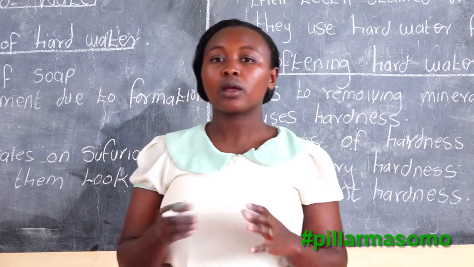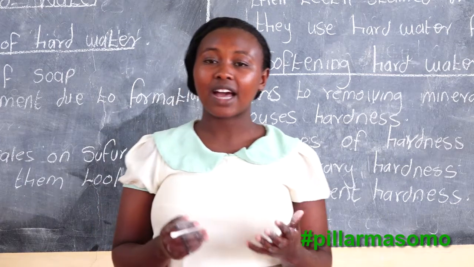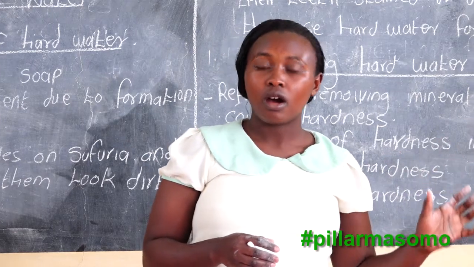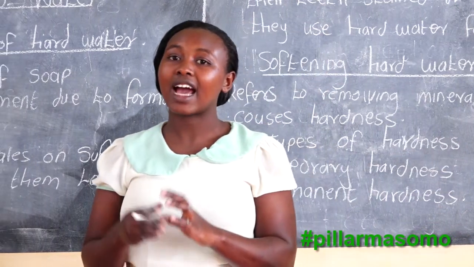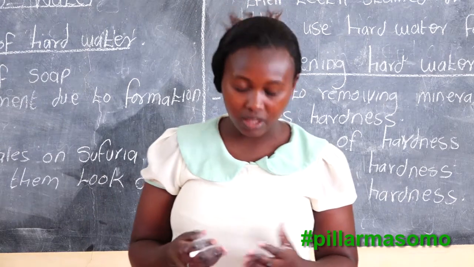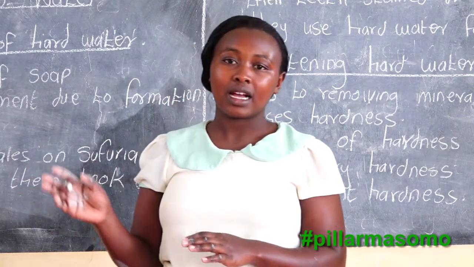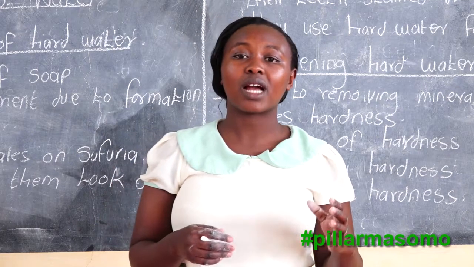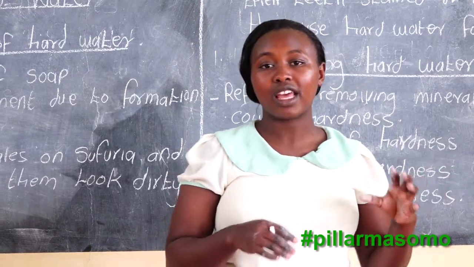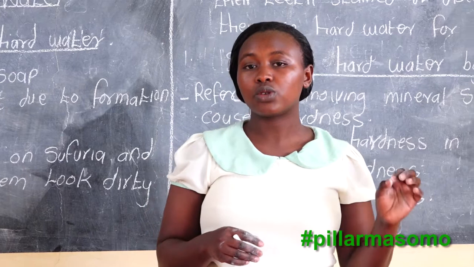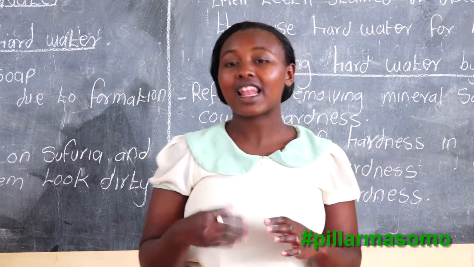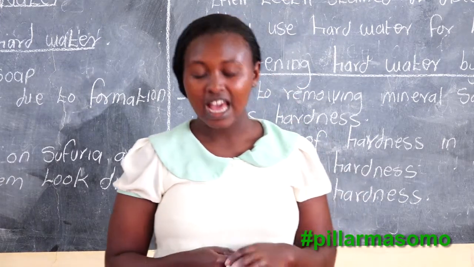The assignment that I ask you to perform is one, using soap and water, that is the hard and soft water, take a white cloth, wash it, and observe what will happen to the cloth that you have washed using the hard water, and the soft water. When using the hard water, you see the scum will form, or some deposit on your white cloth, which we refer to as scum. When using the soft water, you observe that the lather will form very easily.